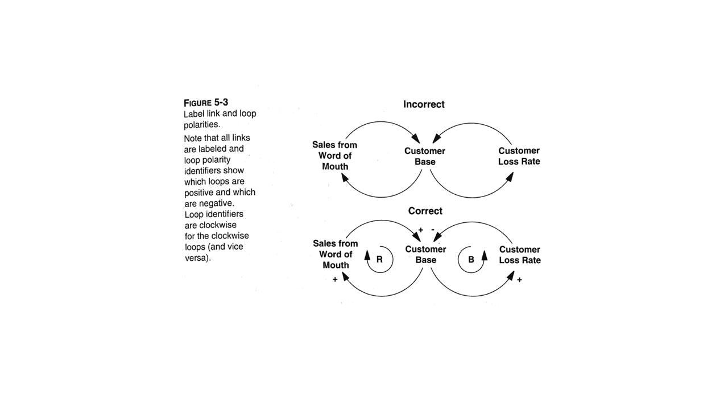Is it the rate that goes up or the number of customers that are lost? I don't know the answer to that. And as the customer loss rate goes up, the customer base shrinks. So this has a going up and a going down part. So it's a balancing loop.